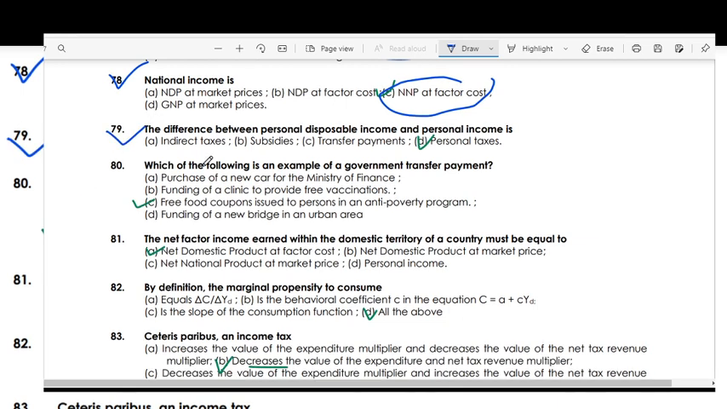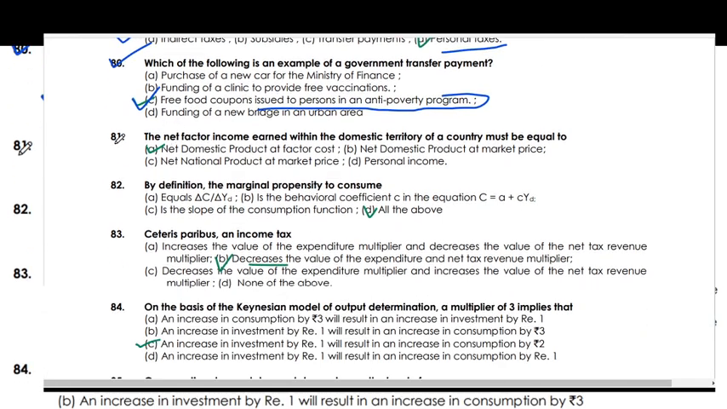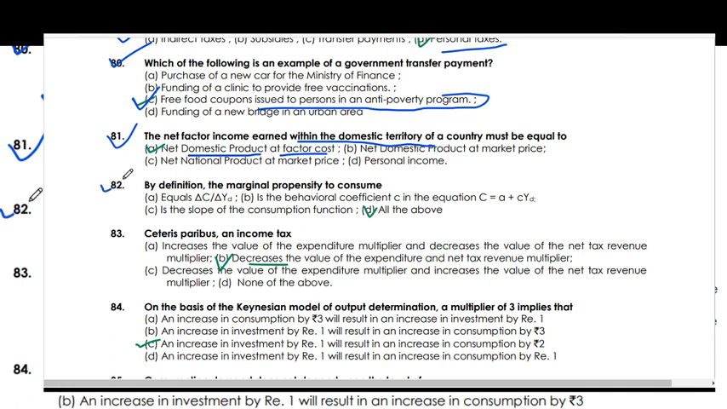The difference between personal disposable income and personal income is personal taxes. Which of the following is an example of government transfer payments? So the right answer is free food coupon issued to a person in an anti-poverty program. Net factor income earned within the domestic territory of a country must be equal to net domestic product at factor cost.